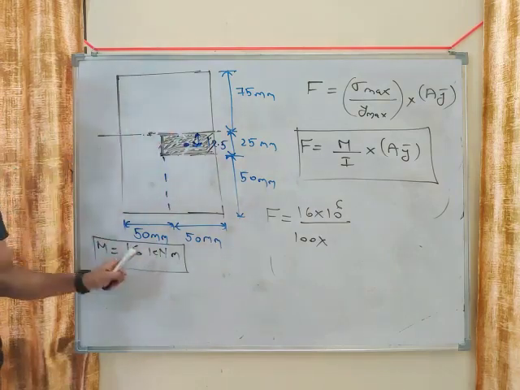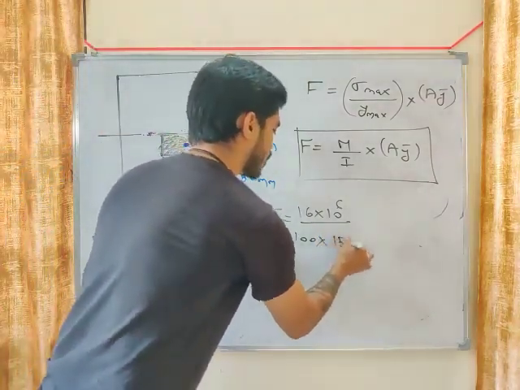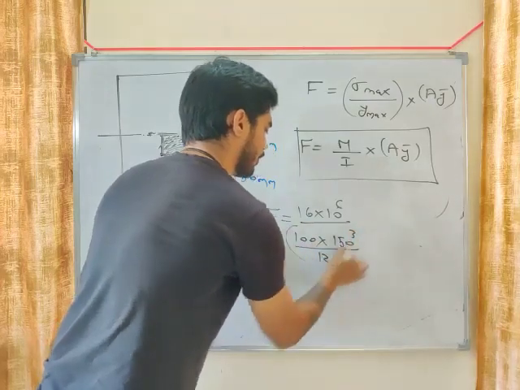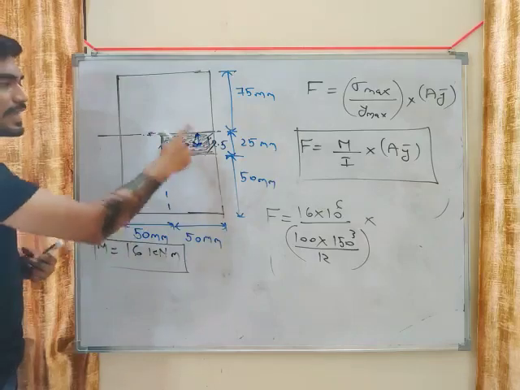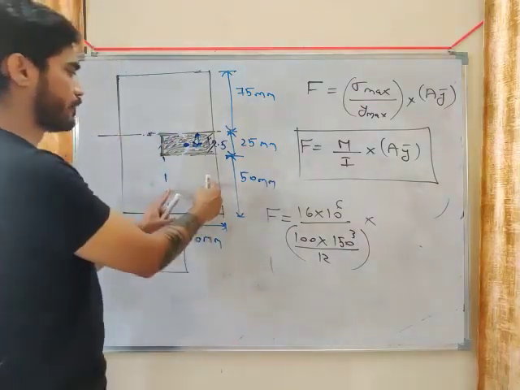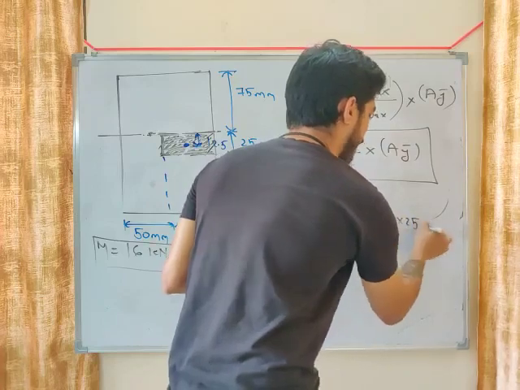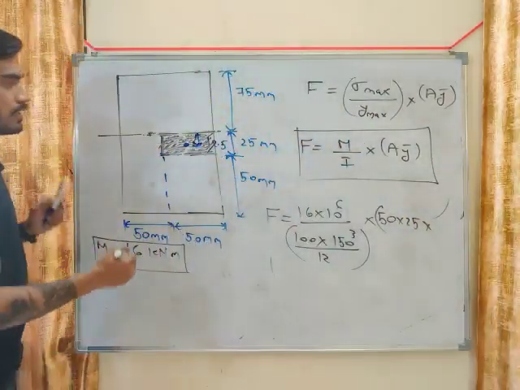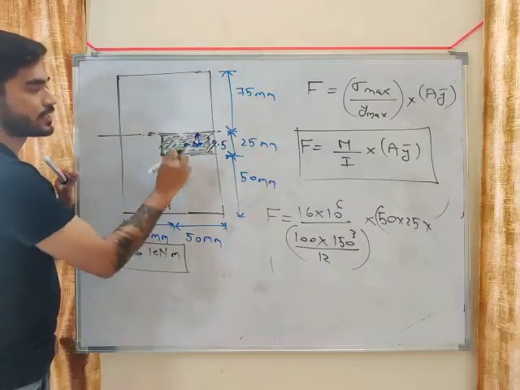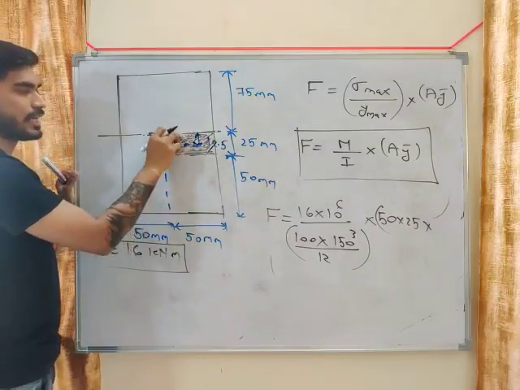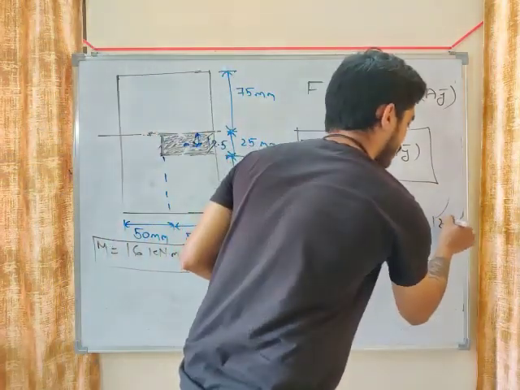I will be for total area. So 100 into what will be total height? 150 cube by 12. So M by I into AY bar. What is the area of this hatch section? So it will be 50 into 25 multiplied by Y bar. What will be Y bar? Distance of neutral axis from centroid of hatched section. Centroid of hatched section and neutral axis, they are at distance of 12.5 mm.